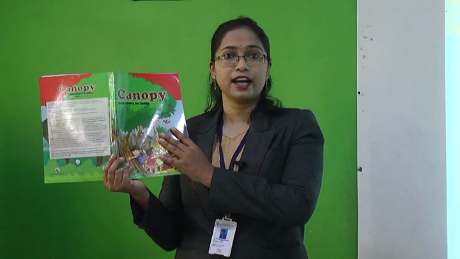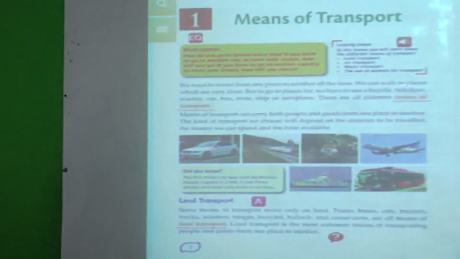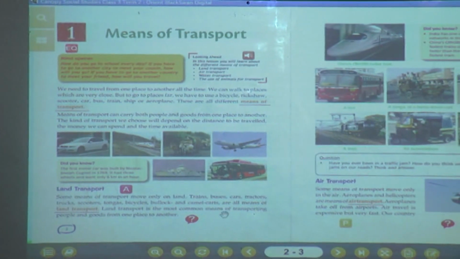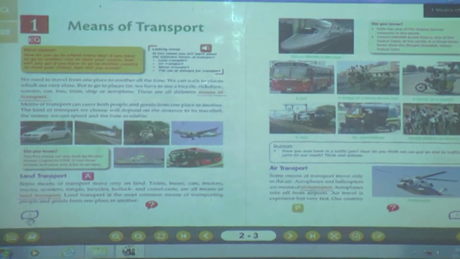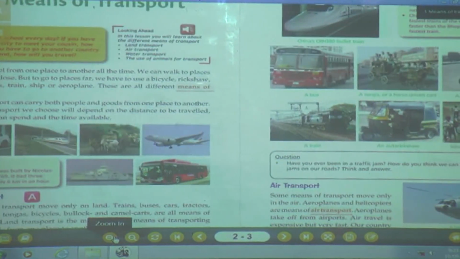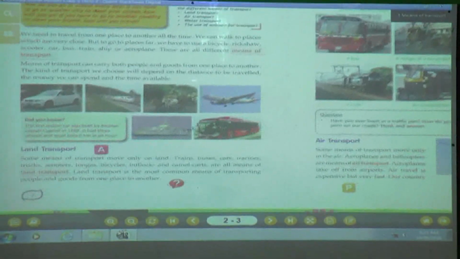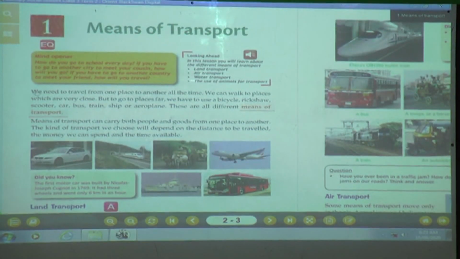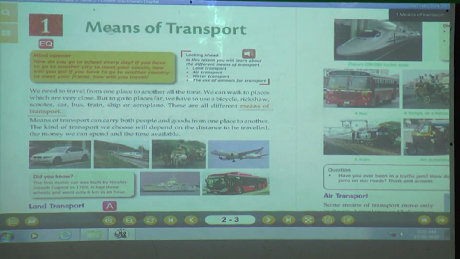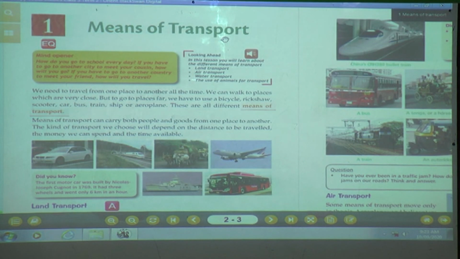Okay, let's start with the reading. Now you have to point out while reading. Take out page number 2, lesson number 1, means of transport.